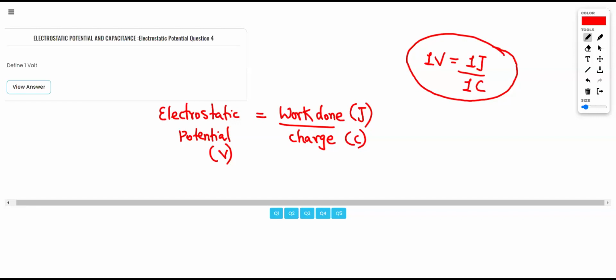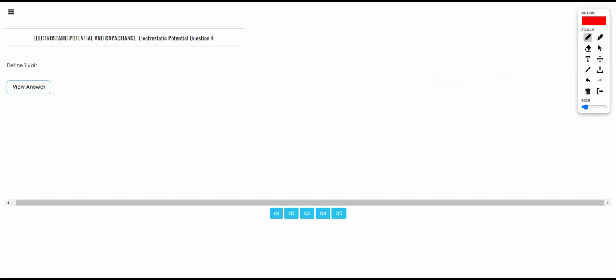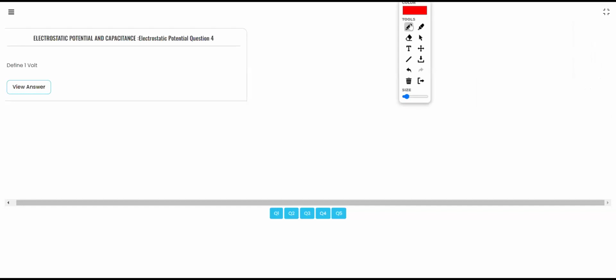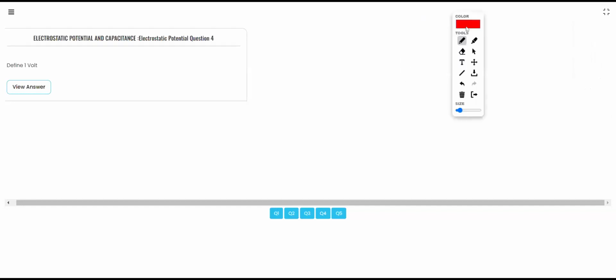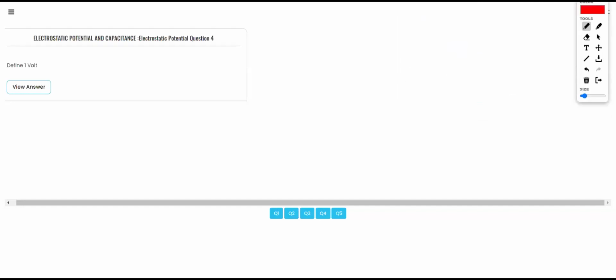I'll define this. What is 1 volt? It is 1 joule per coulomb. It means 1 volt is 1 joule of work done required to move 1 coulomb charge.